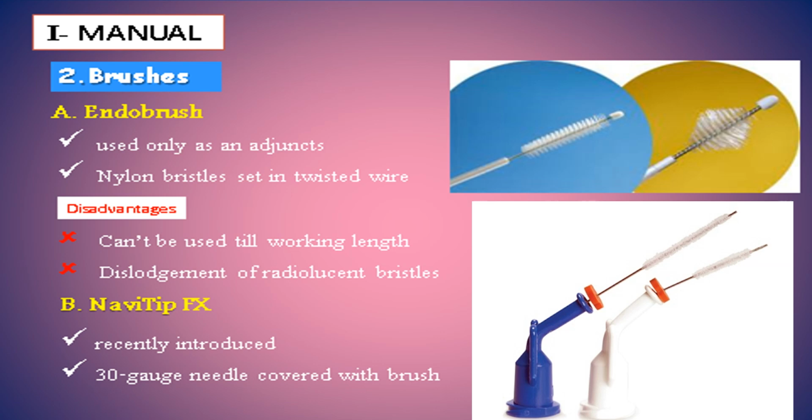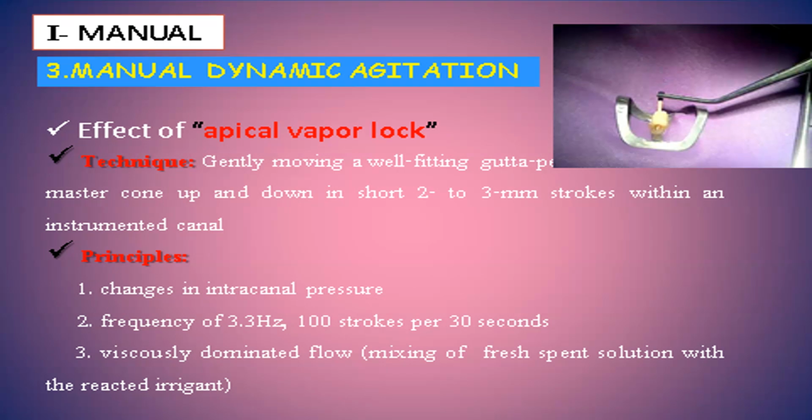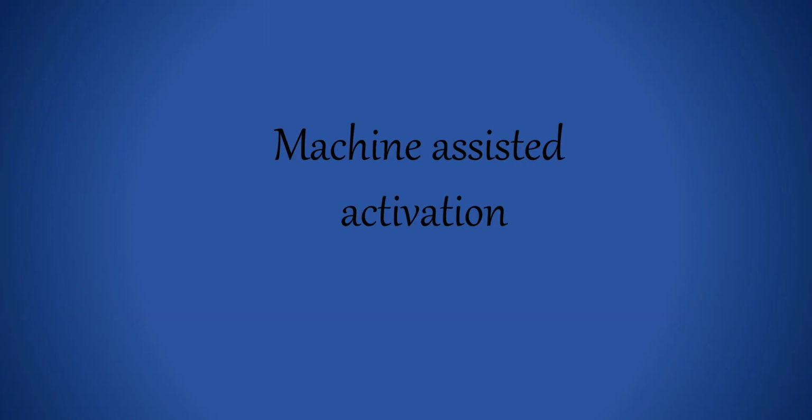NaviTip FX, recently introduced, is a 30 gauge needle covered with a brush. Manual dynamic agitation: the effect of the apical vapor lock technique is achieved by gently moving a well-fitted gutta percha master cone up and down in short 2 to 3 mm strokes within the instrumented canal. This causes pressure change in the intracanal pressure, at a frequency of 3.3 Hz, 100 strokes per 30 seconds.